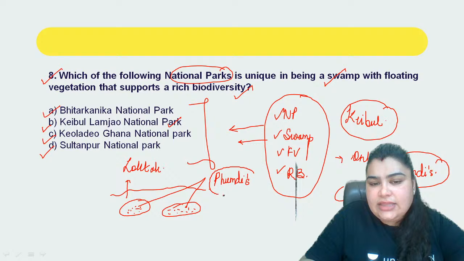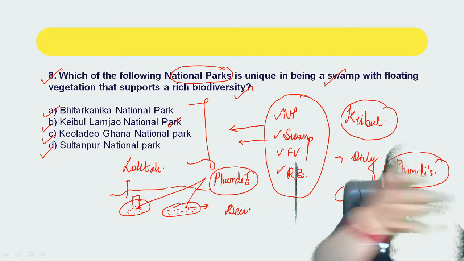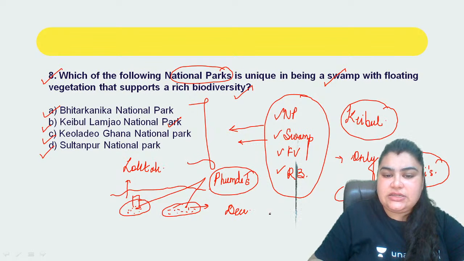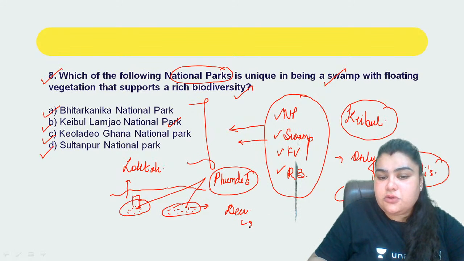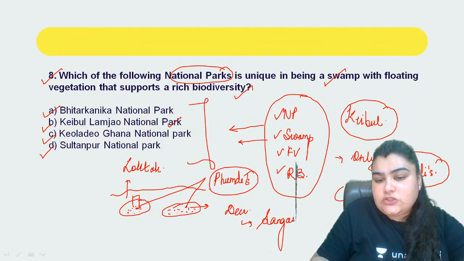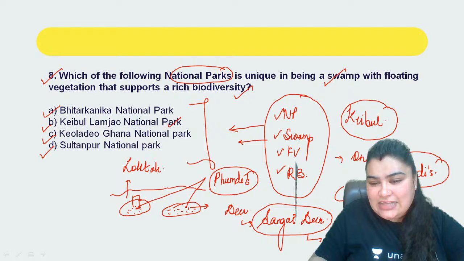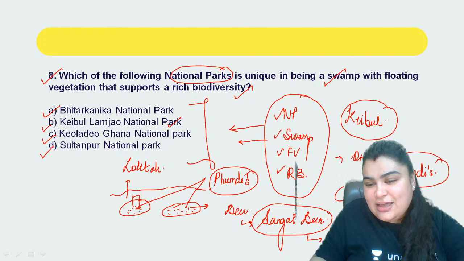That a lot of small habitations, and at times a lot of deer, especially the very famous dancing deer, are going to be here. We usually see the dancing deer, which is found here, which is also called the Sangai deer. The funny thing is, the Sangai deer is alternatively known as the dancing deer, and the reason why it is called the dancing deer is very peculiar. So you'll also find it funny.